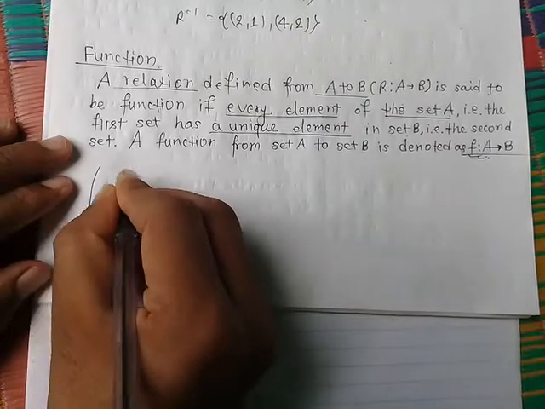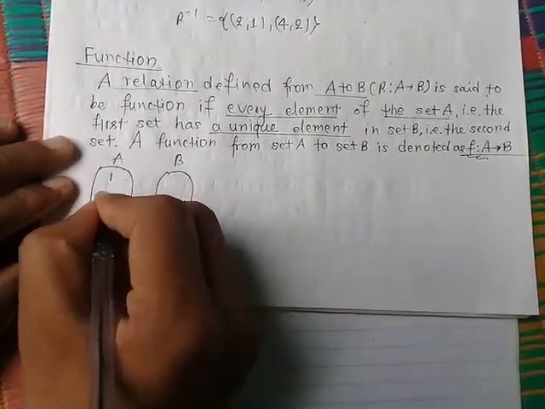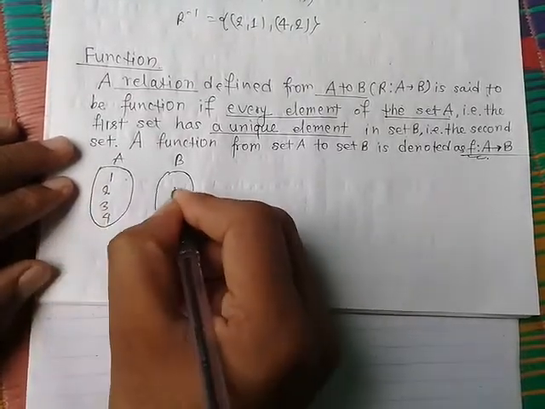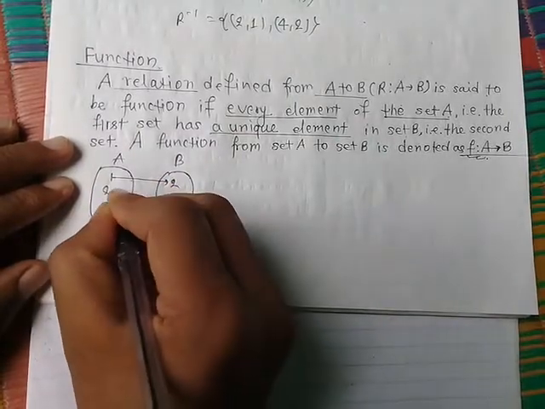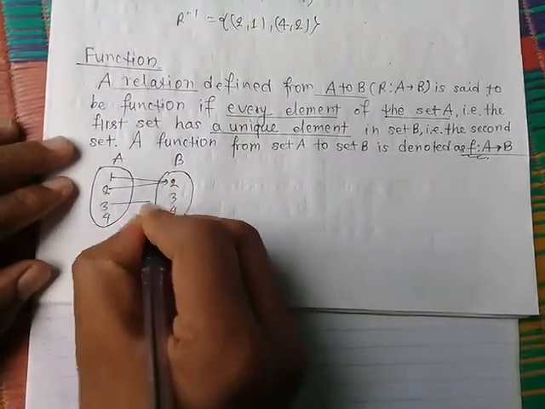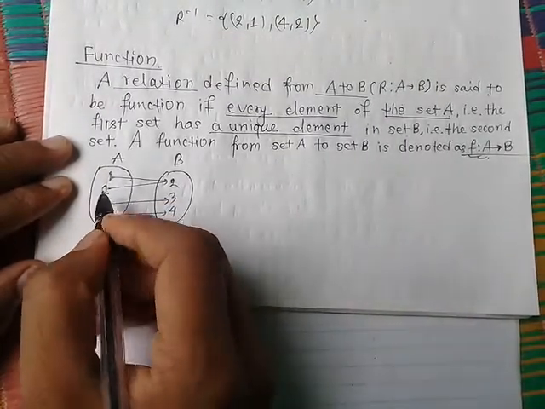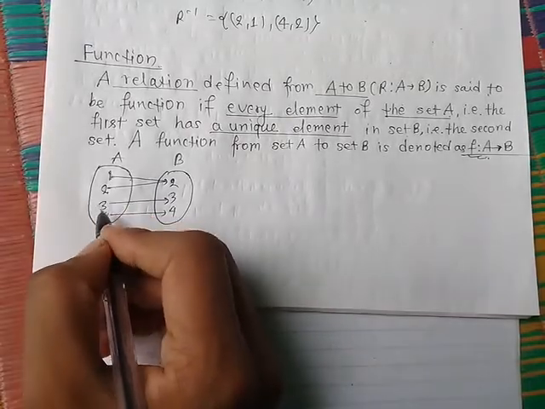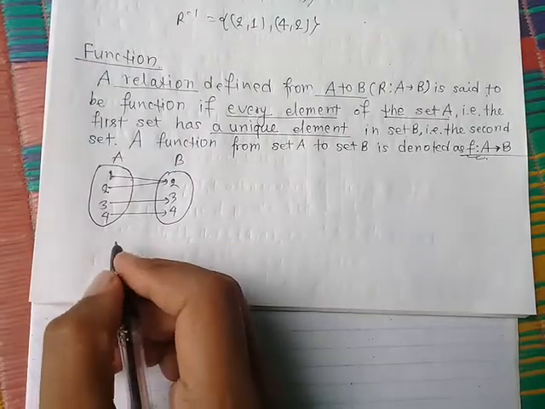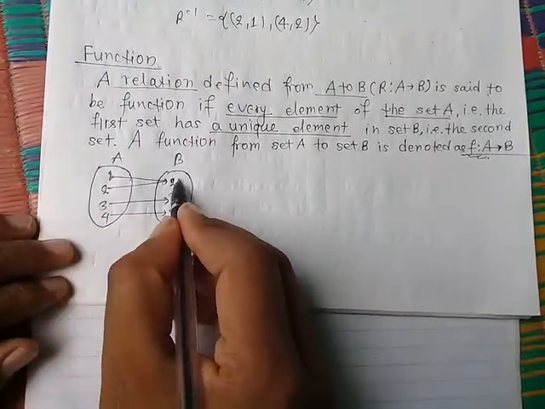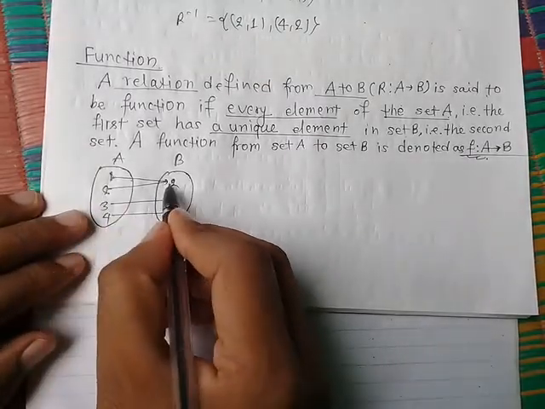Let this be A and this is B, with elements 1, 2, 3, 4 and 2, 3, 4. Every element has a unique element in set B. So here no one element should be missed. 1 is mapped to 2, and 2 is also mapped to 2.